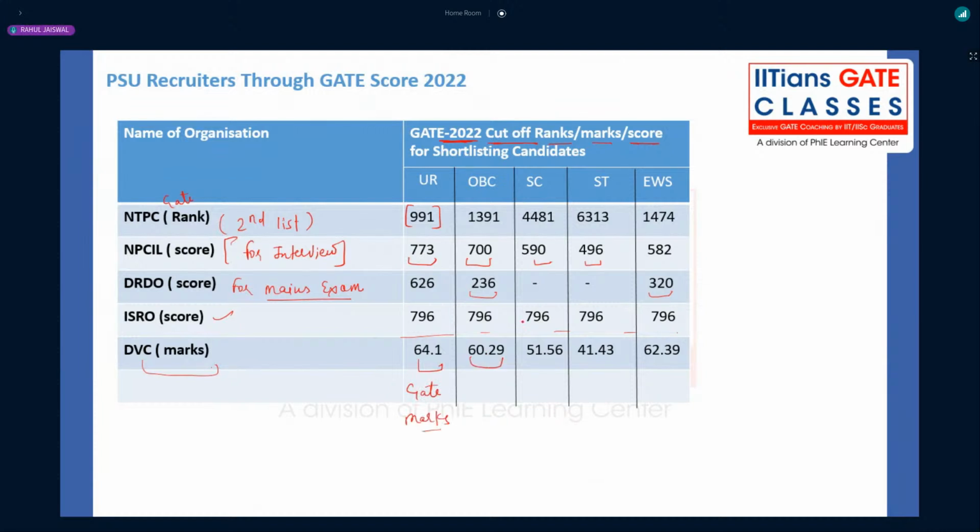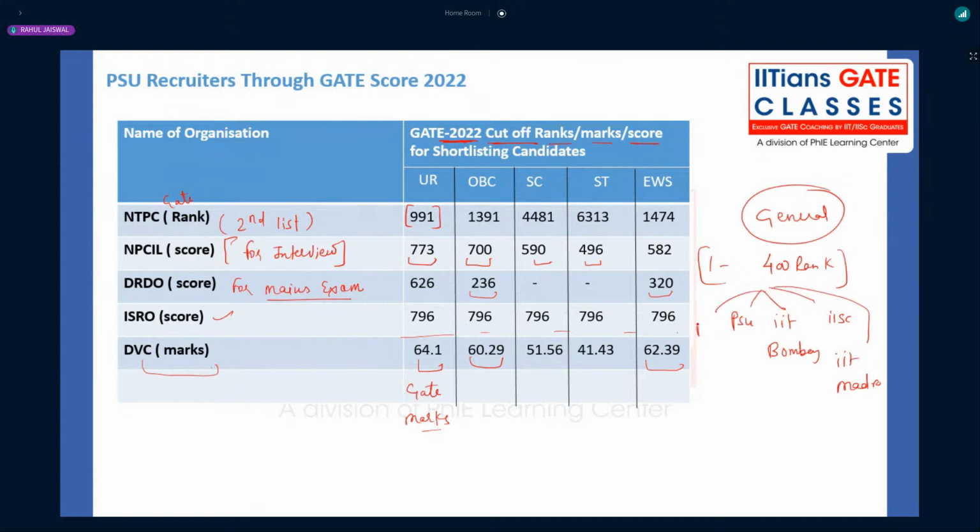60.29 again went too low for EWS as well as for OBCs, and for general it went to 64.1, right? So these are the numbers if you are having a decent rank. Suppose you are a general candidate, if you are having a rank of 1 to 400, definitely you'll have the option to go for PSUs, IIT Bombay, IISc Bangalore, and then IIT Madras, and again DRDO, ISRO, and all, right? But it's up to you what you want to have as a further career, right?